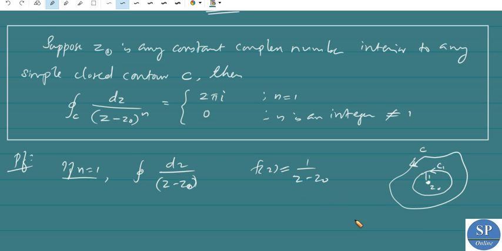That means we choose C1 such that |z - z0| = 1.